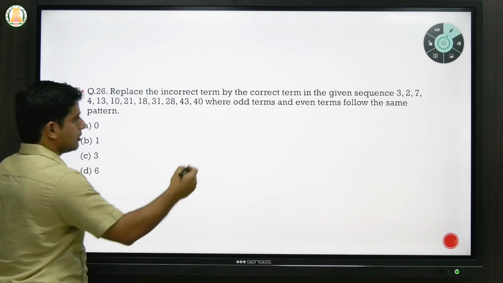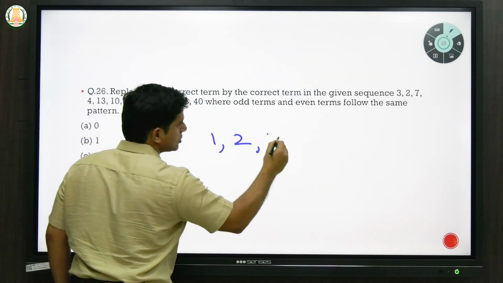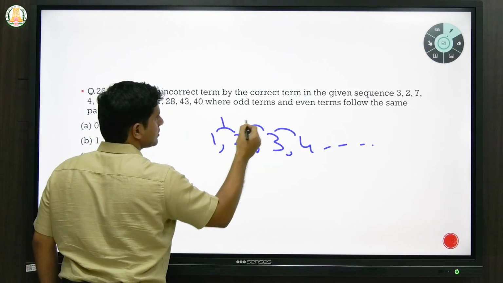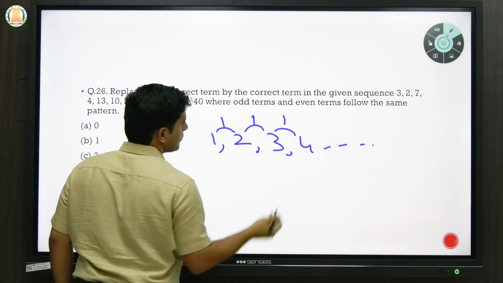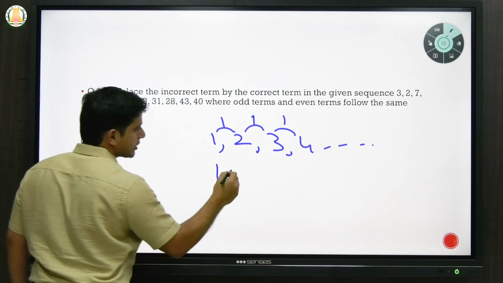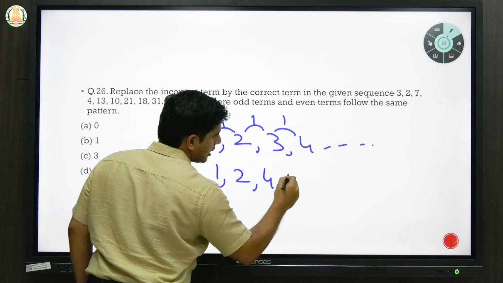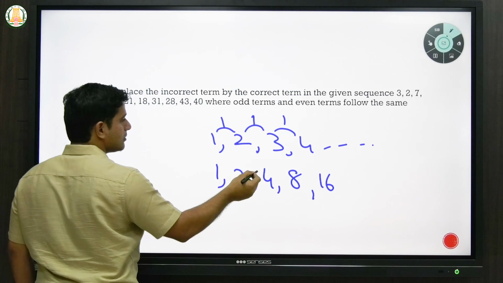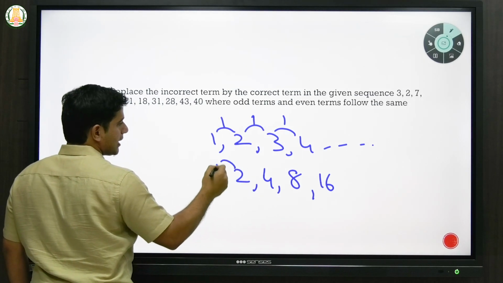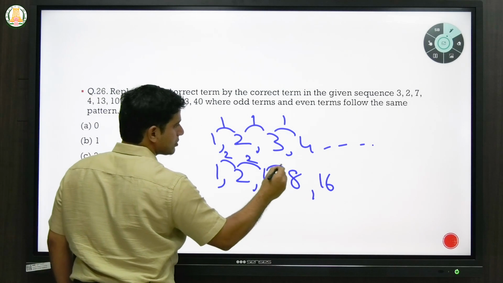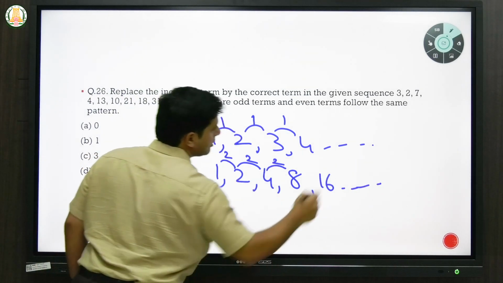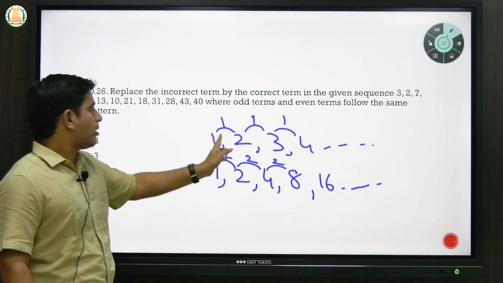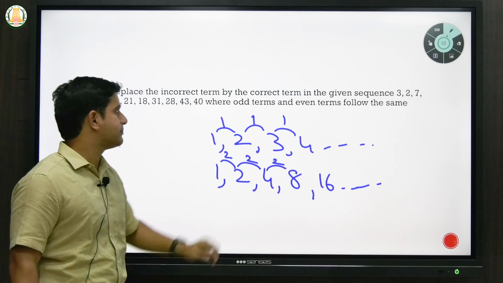Now you all know that normally we have this arithmetic mean, that is 1, 2, 3, 4, so on, where the difference between the numbers will be same. Like difference between 1 and 2 is 1, 2 and 3 is 1, 3 and 4 is 1. Sometimes you have geometric progression, that is 1, 2, 4, then 8, then 16. So every number is multiplied by 2. Like 1 times 2 you get 2, 2 times 2 you get 4, 4 times 2 you get 8. So this is geometric mean, which is in multiples, and this is arithmetic mean. In which the common difference is same, here the common divisor is same.